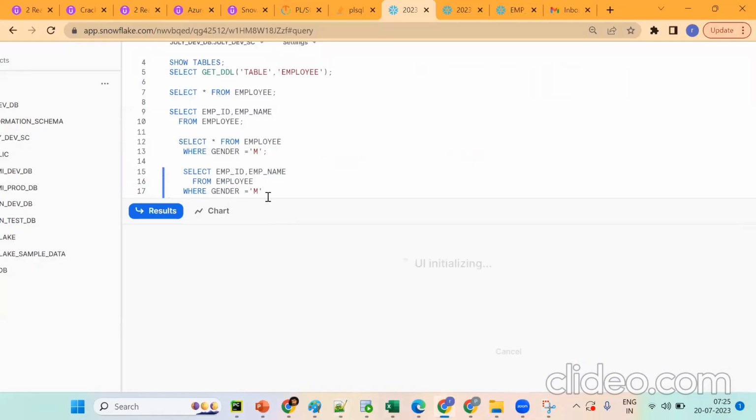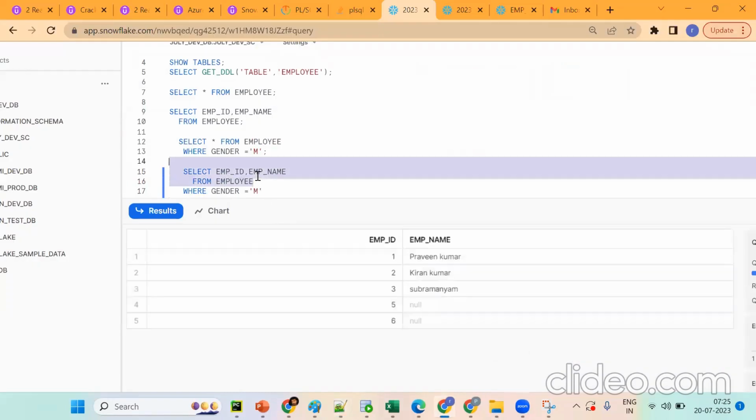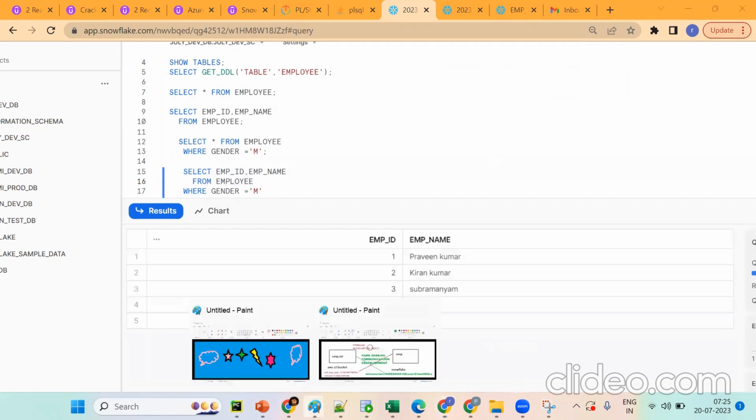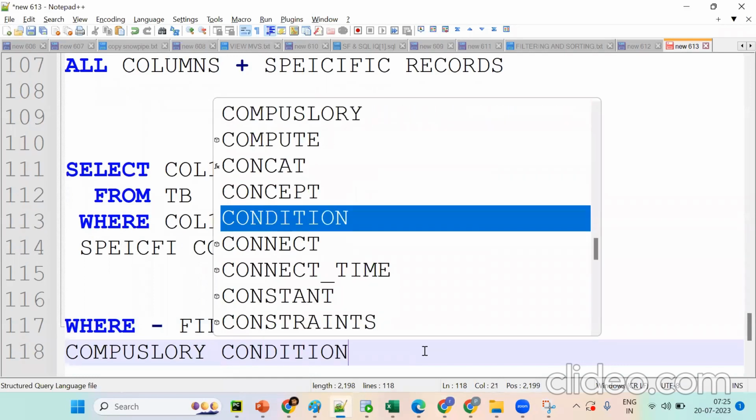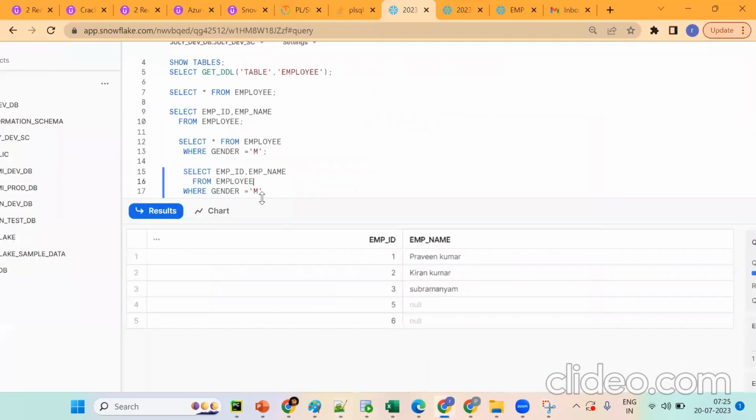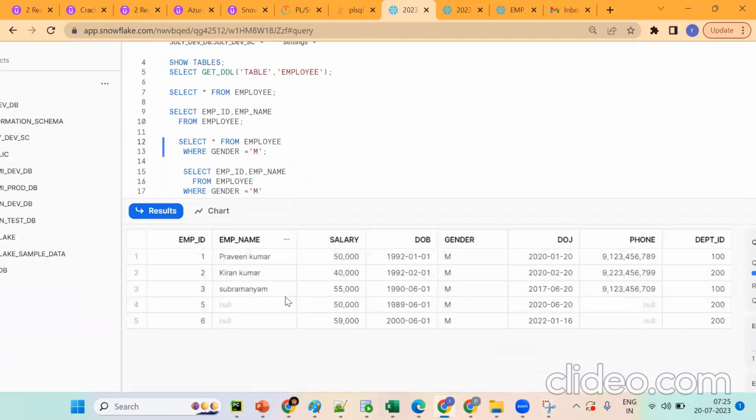See how many records are there? We're having 8 records. Out of 8 records, only male is what we're having, so 5 records. It's a compulsory condition. This syntax is very good because we'll work mostly on select statements with a compulsory condition. So see what happens: projecting all the columns and gender equal to male.